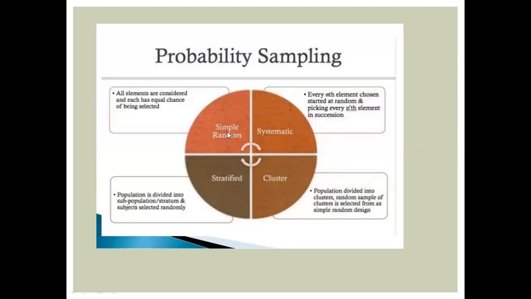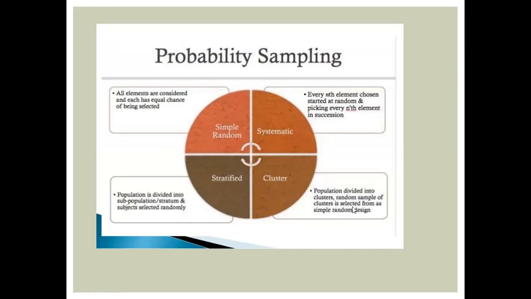As we discussed in previous lectures, the various types of probability sampling include simple random sampling, in which all elements have an equal chance of being selected. In systematic random sampling, every nth element is chosen: start at random and pick every nth element in succession. In cluster sampling, the population is divided into clusters and then samples are randomly taken from these clusters, either through